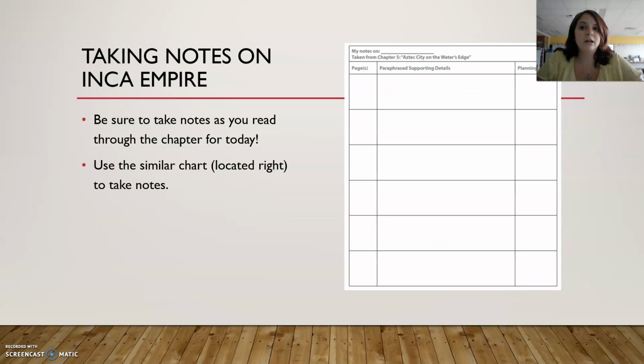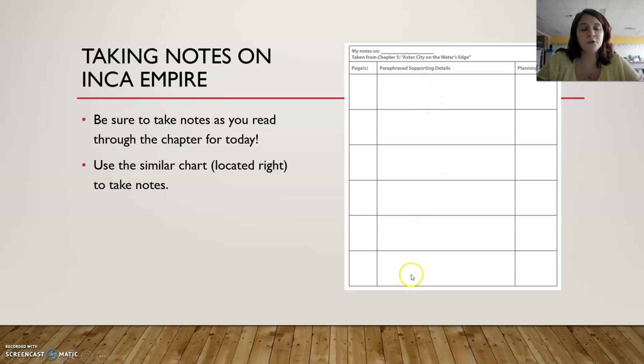So today, as you're reading through the chapter on the Inca Empire, you're going to take notes as we have previously done on the Aztec. Now, I know this says Chapter 5, Aztec City of the Water's Edge. Please ignore that. Today, you're going to be focusing on taking notes for the Inca Empire. So you're going to create a chart just like we've done before. And this one is going to be mainly for the Incas.